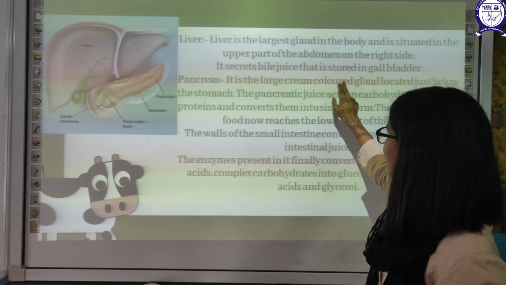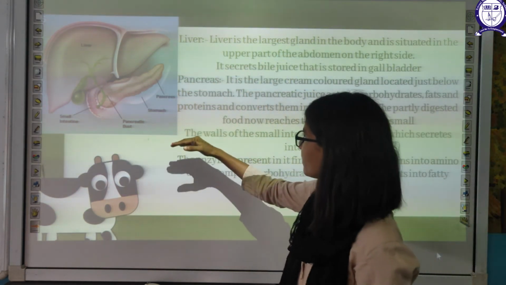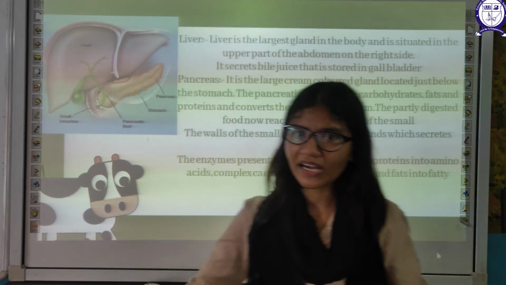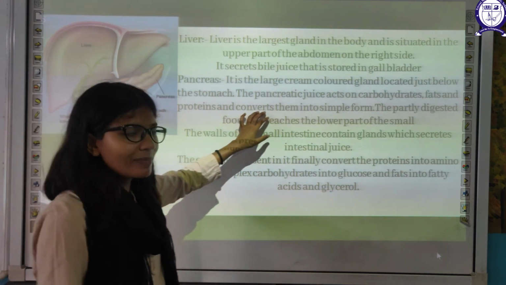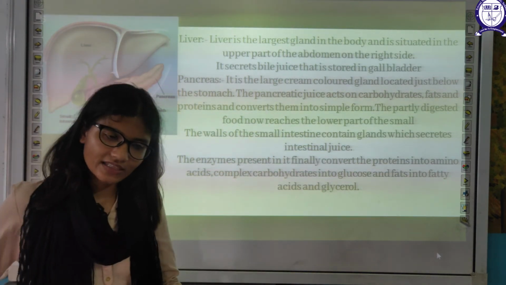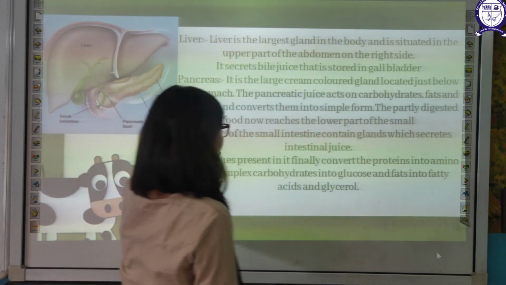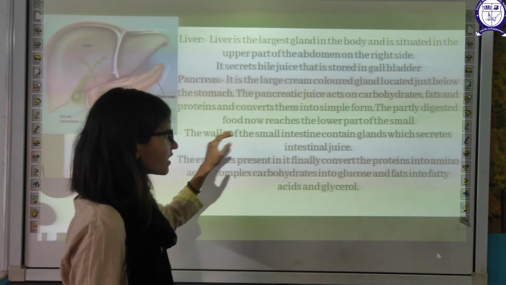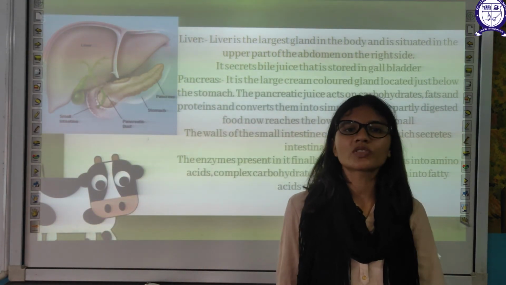The pancreas is a large cream-colored gland located just below your liver and stomach. The pancreatic juice acts on carbohydrate, fat, and protein, and helps in conversion of still larger components into smaller ones. The partially digested food now reaches the lower part of the small intestine. The small intestine contains glands which secrete intestinal juice.